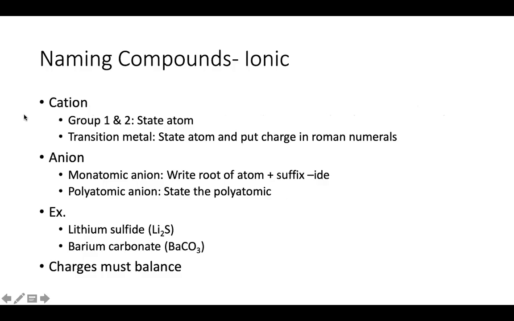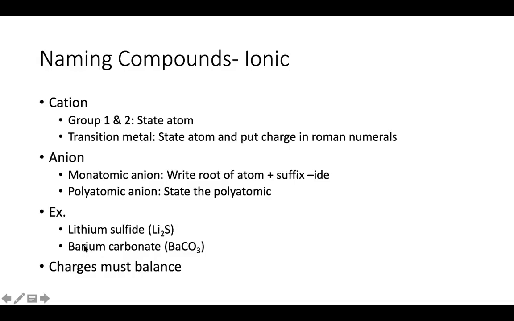Okay, and it's important to be able to distinguish ionic from covalent compounds because we have different ways to name them, right? And so if we have ionic compounds, which will again have a positively charged cation and a negatively charged anion, we're going to name it in this way. So our cation, if it's in group 1 or 2, we just state the name of the atom, right? So down below, in both my examples, lithium or barium, right?